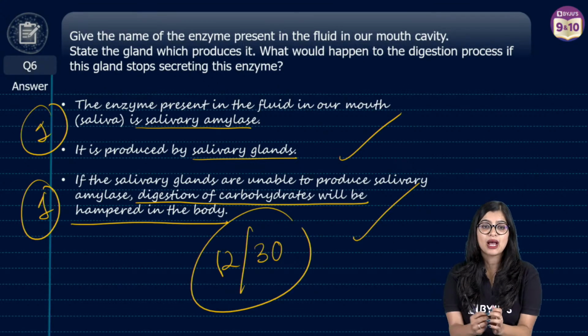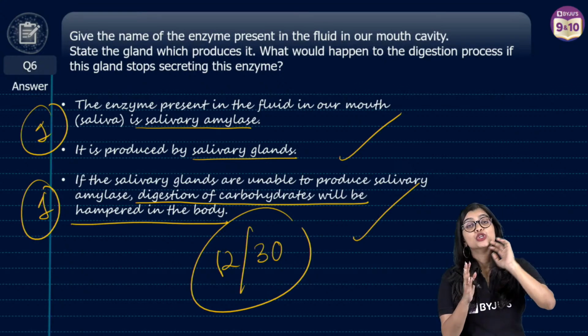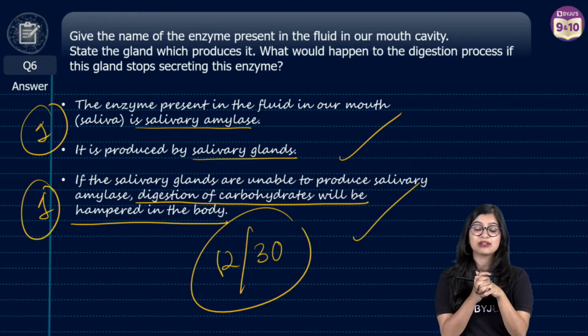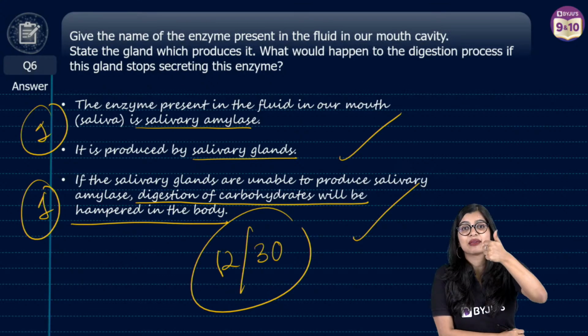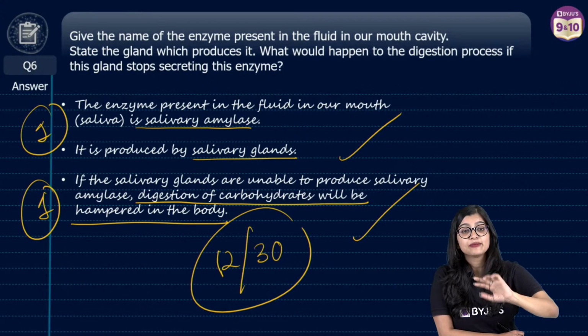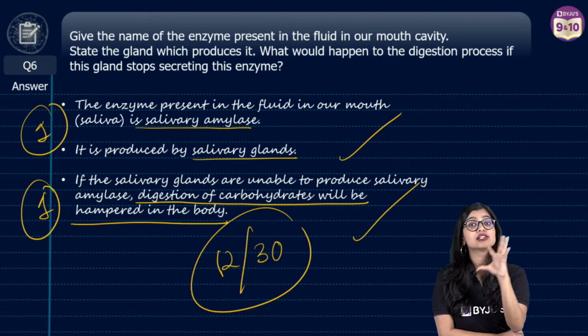Ma'am, would a captioned explanation suffice for a 3-mark diagrammatic explanation? In school, until and unless the question asks you for the diagram, right? Sometimes they will be very specific with a schematic diagram or with a well-labeled diagram, explain the process, right? So if they don't ask you, skip it, because of time, right?